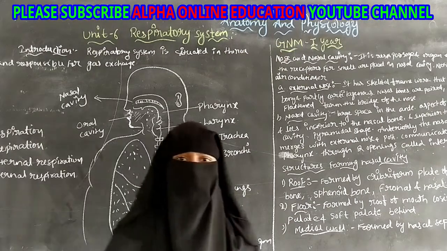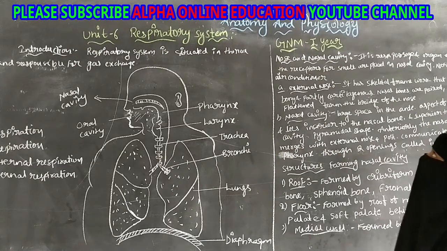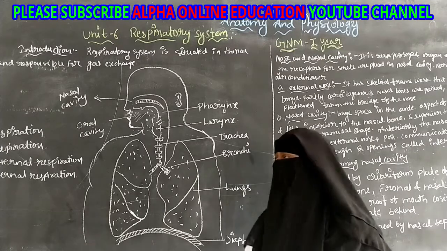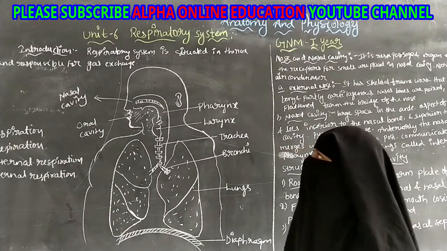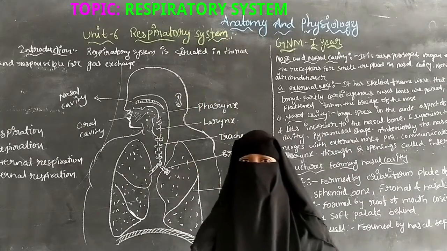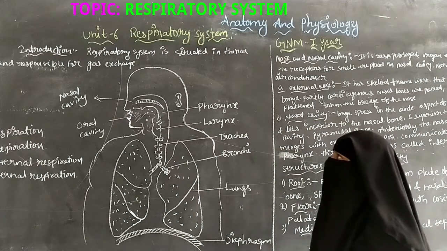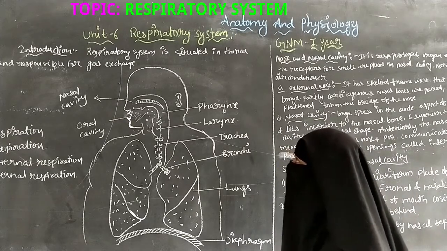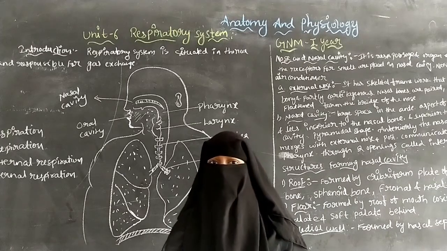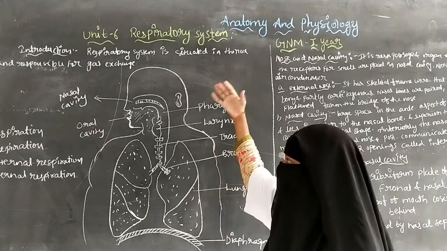Hi everyone. Today I am going to discuss anatomy and physiology for the GNM first years. Today's topic is the respiratory system. It is Unit 6, Chapter 6, and the subject is anatomy and physiology. So today we are going to discuss the respiratory system.